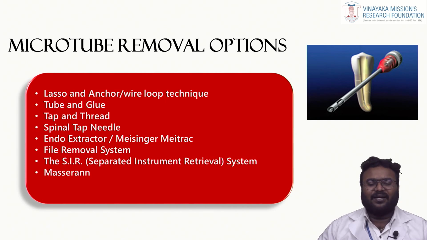They are the lasso and anchor method or the wire loop technique, tube and glue method, tap and thread method, spinal tap needle, endo extractor, file removal system, the separated instrument retrieval system and the Masserann kits. These are the commercially available kits that are helpful for the retrieval of instruments and work on the principle of microtube. The wire loop technique can be made in clinical practice using a syringe and a smaller size ligature wire, which also can be useful in retrieving the instrument.